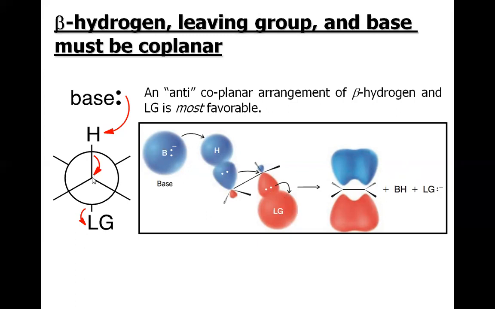So this representation is also shown here. This projection is called Newman projection. If you see, the base is attacking the hydrogen, the beta hydrogen, and when this beta hydrogen is being abstracted, the sigma bond of the C-H is going to collapse between the beta and alpha carbons, and at the same time this leaving group is going to leave. So all this is happening on the same plane and at the same time.